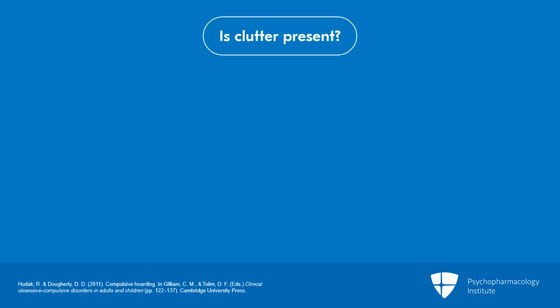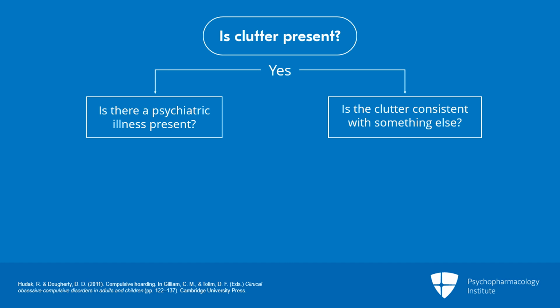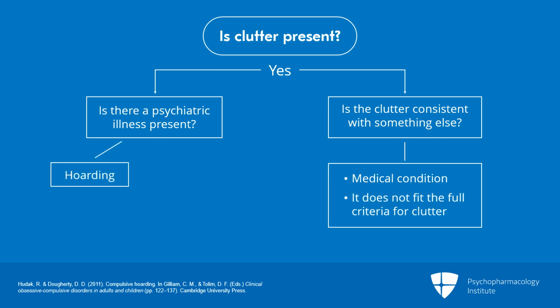I have a diagnostic algorithm I tend to use for hoarding. So first off, if you're seeing a person, evaluating them, determine, is there clutter present? If they have clutter, determine, is there a psychiatric illness present, or is the clutter just consistent with something else? It could be a medical condition. It could be that they're a sloppy housekeeper. Maybe it doesn't fit the full criteria for clutter. Determine, is it hoarding or OCD hoarding?